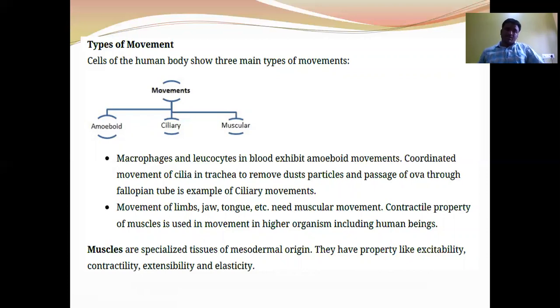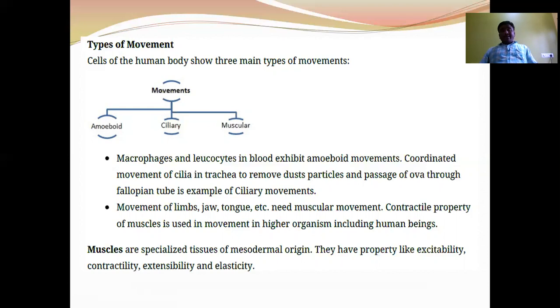Movements of limbs, jaw, and tongue need muscular movements. Muscular movements are carried out by the skeletal muscles. The contractile property of muscle is used in the movement in higher organisms, including human beings. Flagellar movement is carried out by the flagella, exhibited by the spermatozoa in human males. Muscles are specialized tissue of mesodermal origin.